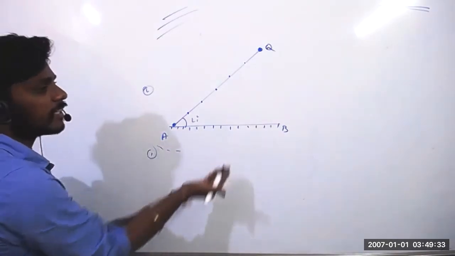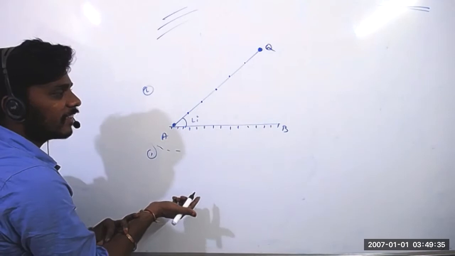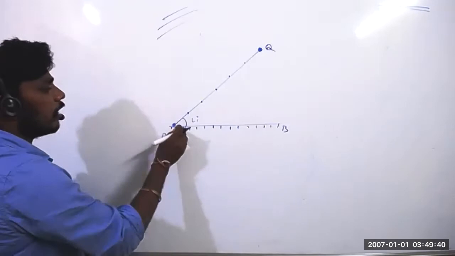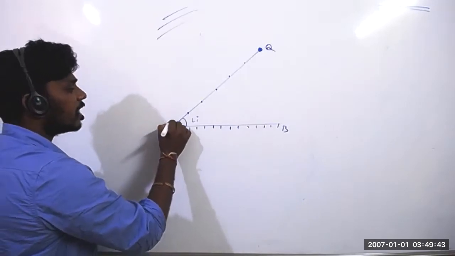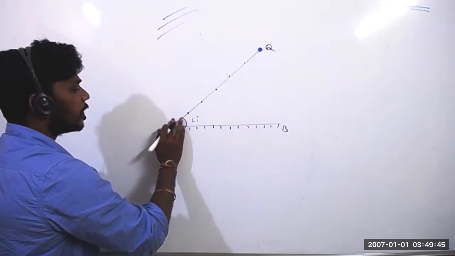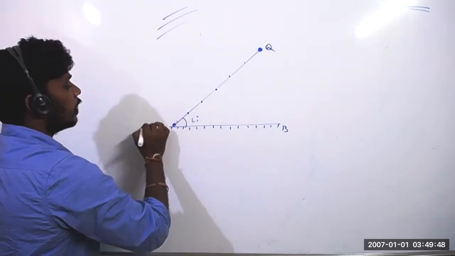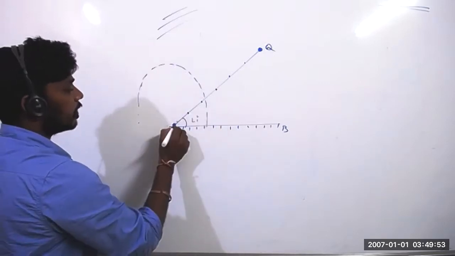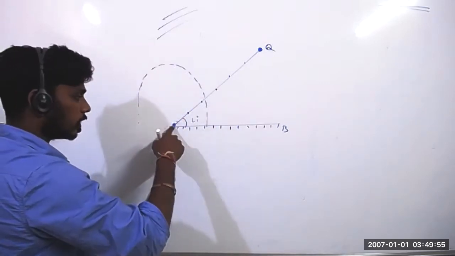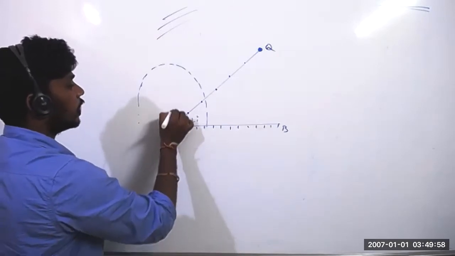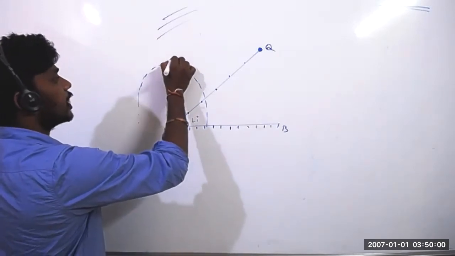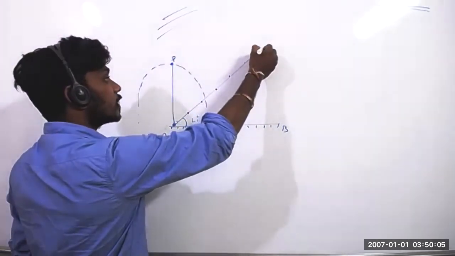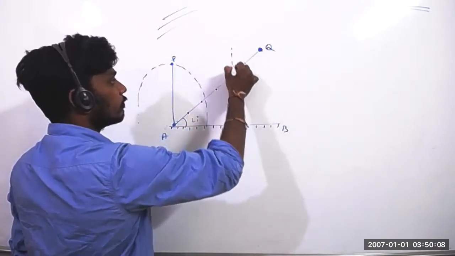Come on, it is what? Reflecting surface, right? So after the reflecting surface, nothing will happen here. Once it touches here, it provides spherical wavefronts. Whatever wavefront this point produced, that wavefront will travel from here to here. Take it as P. When it travels from here to here, at that time Q will reach from here to here.